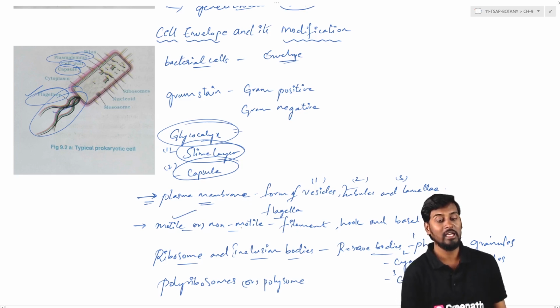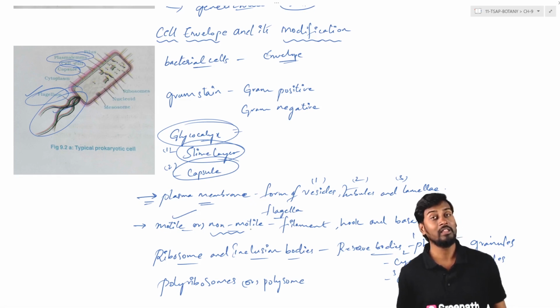Besides that, some bacterial cells are non-motile because of the absence of flagellae, but they can move by means of air current or water current.